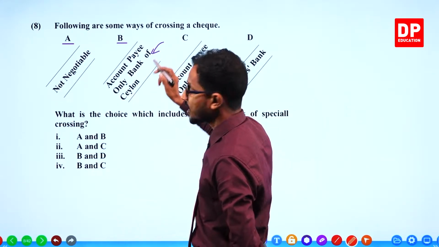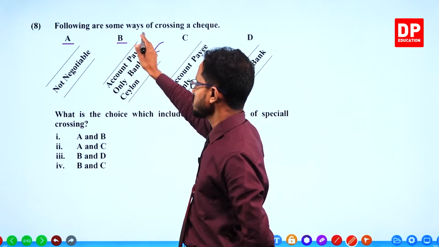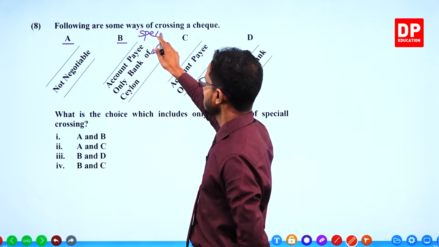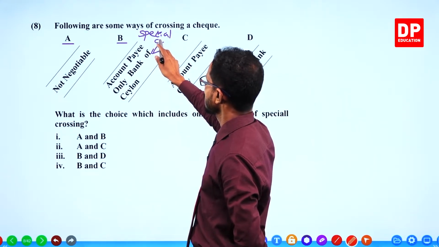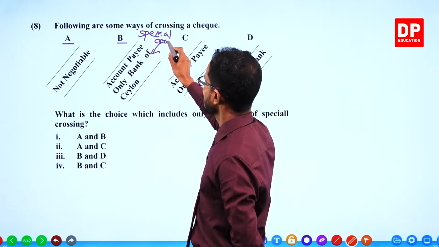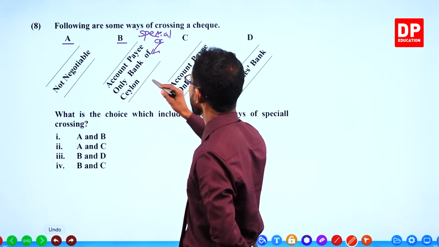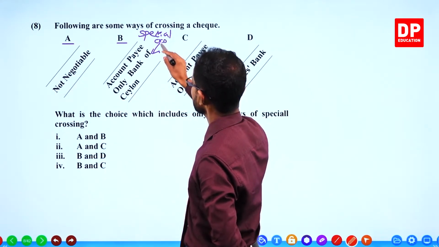See, a name of a bank is mentioned? Yes, that is a special crossing.